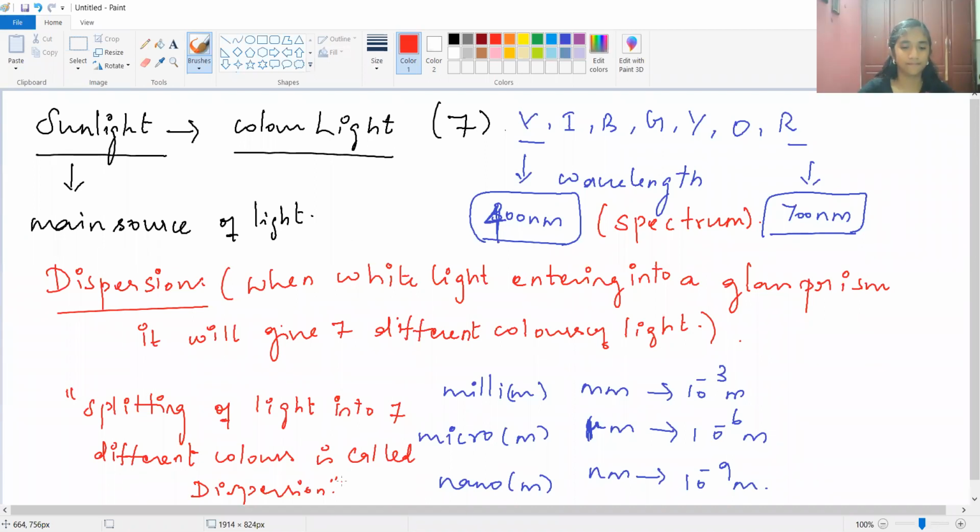Complete. So where do you see dispersion, where do you see the rainbow colors, other than the prism? Tell me. In raindrops, yeah, raindrops. Okay, raindrops itself will produce the rainbow.